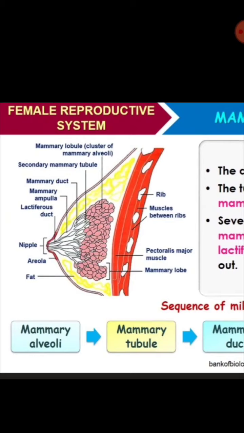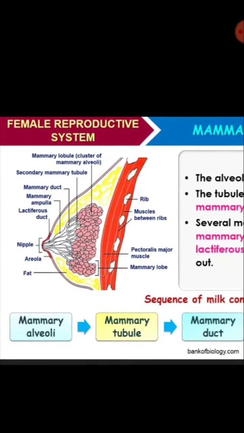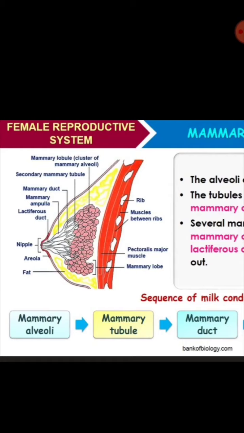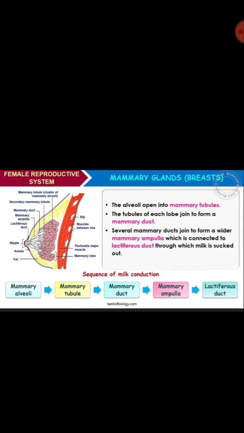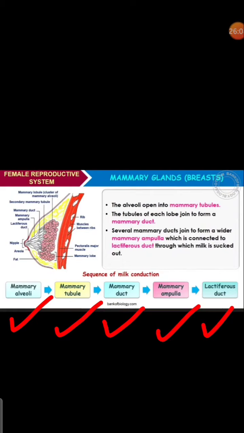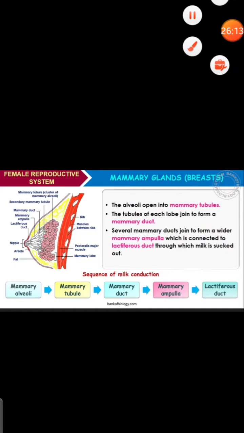You can see here where the alveoli are present. The alveoli open into the mammary tubules. The tubules of each lobe join to form the mammary duct. Several mammary ducts join to form the wider mammary ampulla, which is connected to the lactiferous duct through which the milk is sucked out. So first mammary alveoli, mammary tubule, mammary duct, mammary ampulla and lactiferous duct. That is the sequence of milk conduction, so you have to observe it.